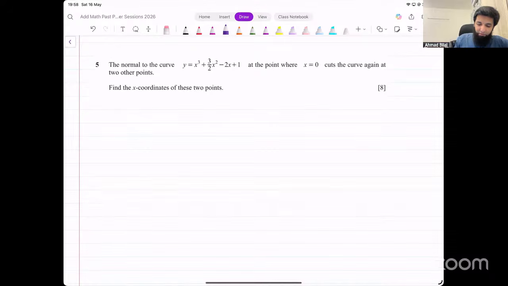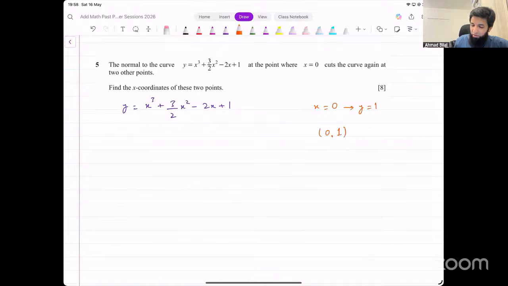Find the equation of the normal first of all. We have the function given. The function is y equals x cubed plus 3 over 2 into x squared minus 2x plus 1. That's the function. To find the equation of the normal, we need to find the derivative of this. We also need that point. We have the x value given. The value for y is just going to be 1. You can see that directly. I'll just write that on the side. When x is equal to 0, the y value that you get from that is 1. So the point at which we are looking for the normal's equation is 0, 1. Okay.